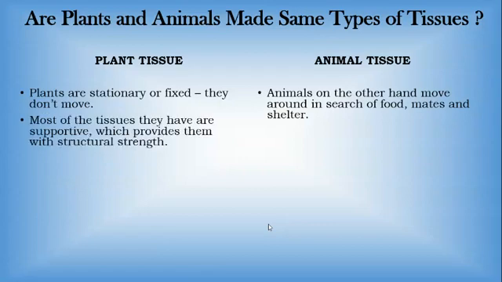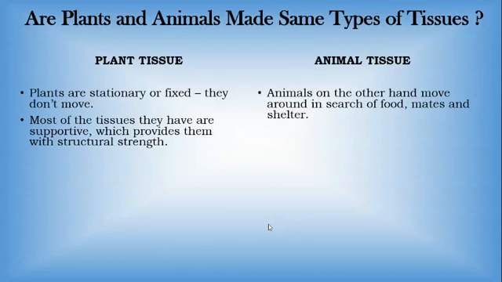Next, most of the tissues plants have are supportive, which provide them with structural strength. The tissues present in the plant have the function of support.